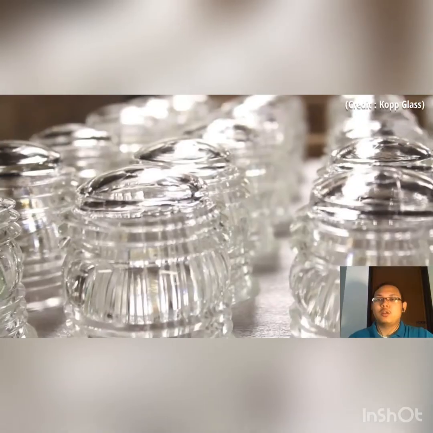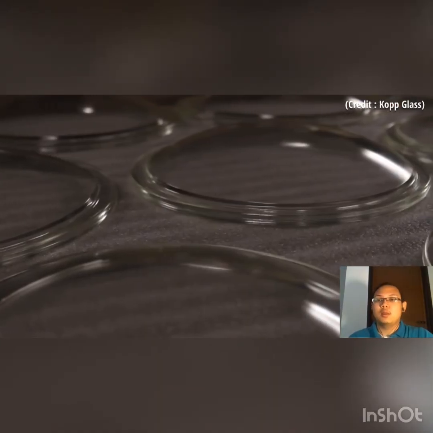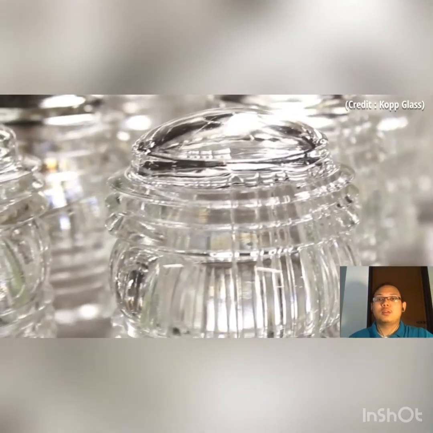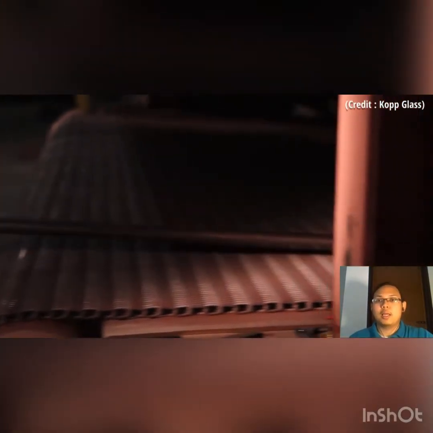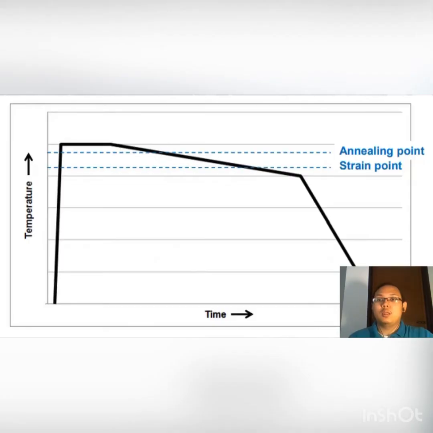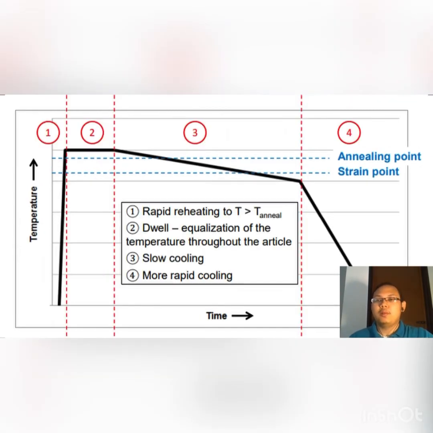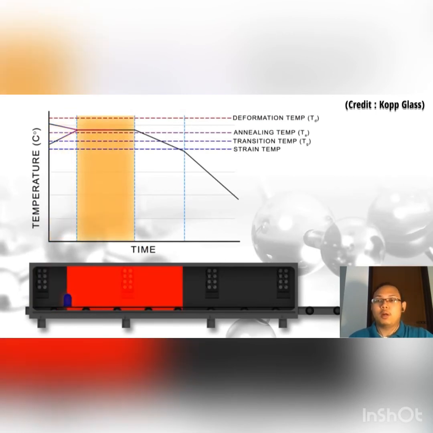After the intense rapid heating and cooling cycles induced during the forming and casting process, the structure of the glass contains internal stress from the uneven formation, and the rapid cooling results in a brittle glass that is both unusable and difficult to handle. Within the lehr, this process can be summarized as 4 steps within a cooling and heating curve in a graph of temperature against time. The first is the glass is rapidly heated to the annealing temperature. This is done to heat soak the glass to ensure even temperature throughout.